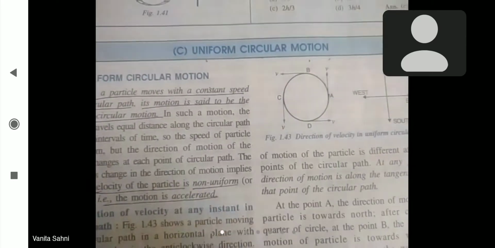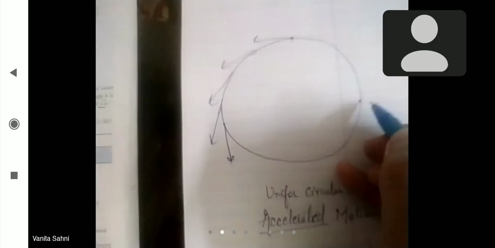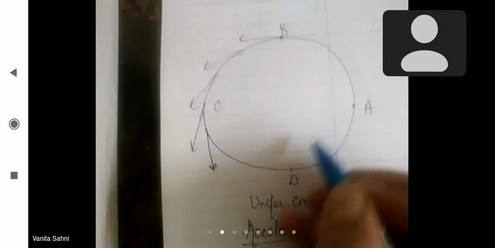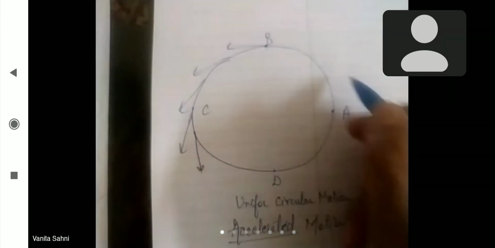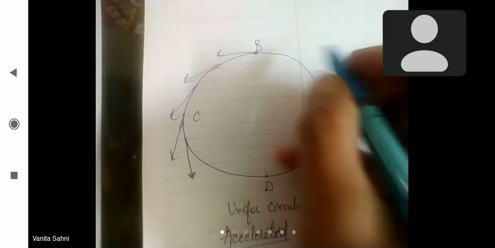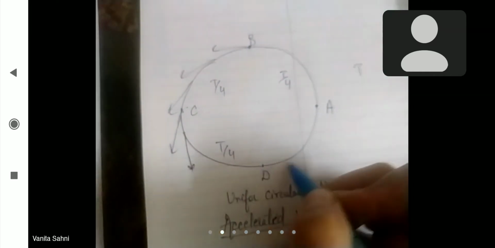Next, he tries to make you understand how the direction varies. Like, he has drawn a circle and taken 4 points A, B, C, D. And if you judge these points, you'll find that these points are on the 4 quarters. Now, if the body, which is moving in anti-clockwise direction in this circle, takes time t to complete one circular motion, then from A to B, it will take t by 4 time. Similarly, B to C, t by 4. Similarly, C to D, t by 4. And D to A, t by 4.